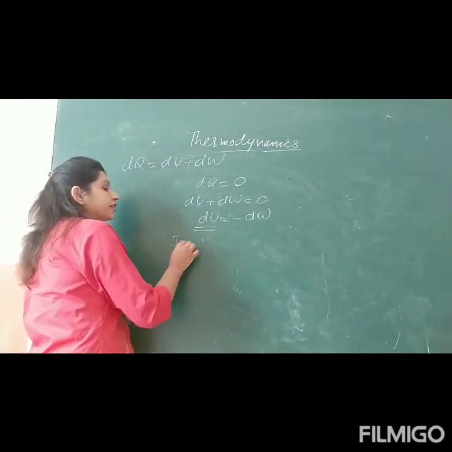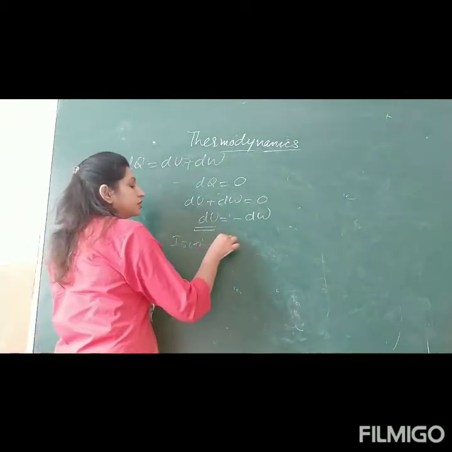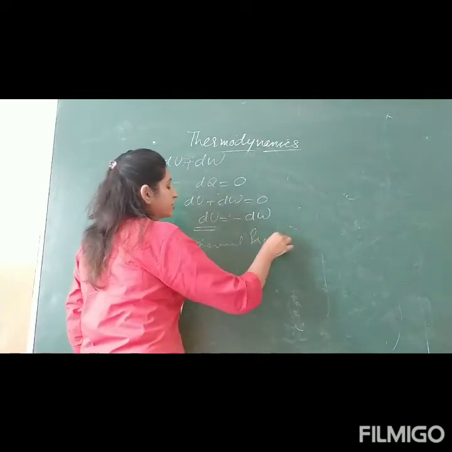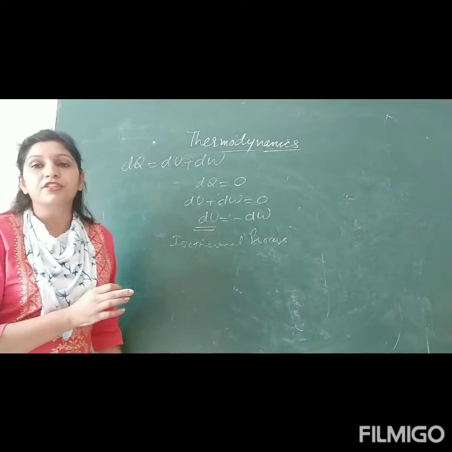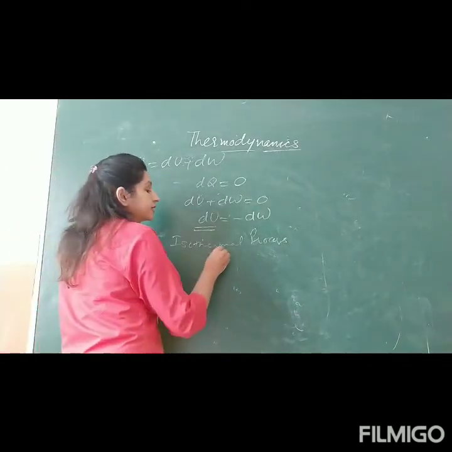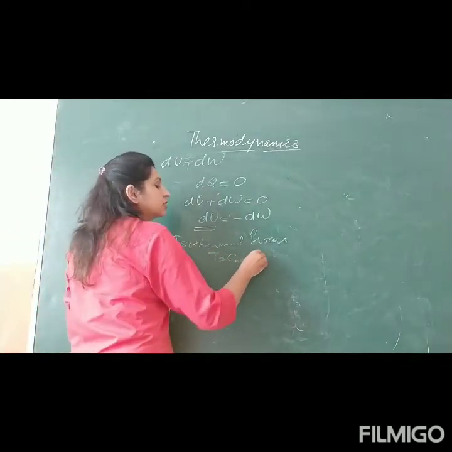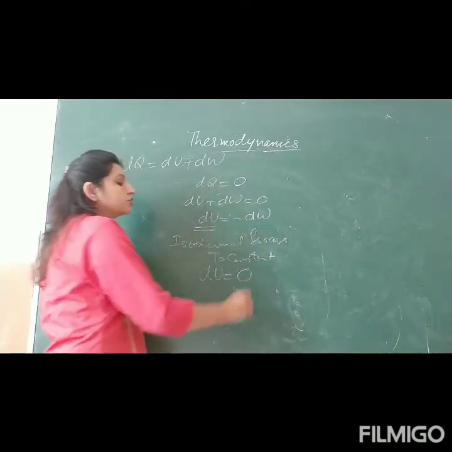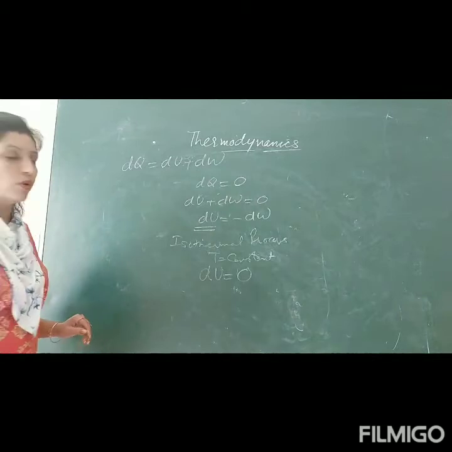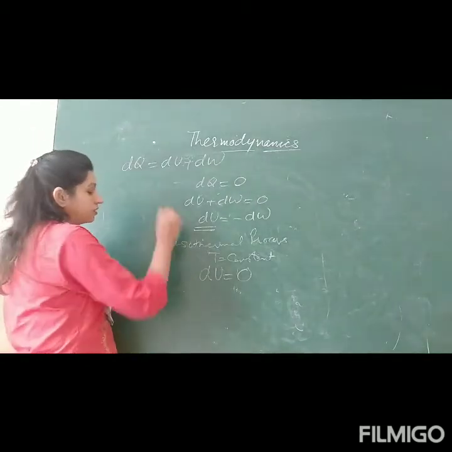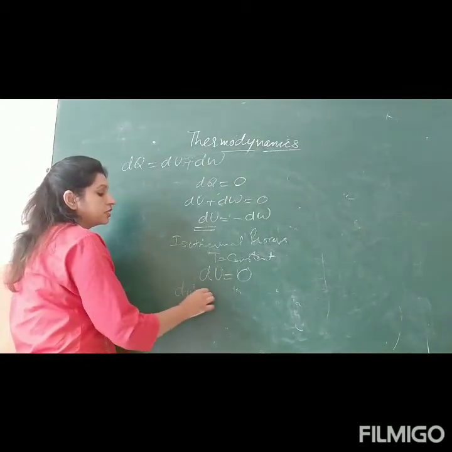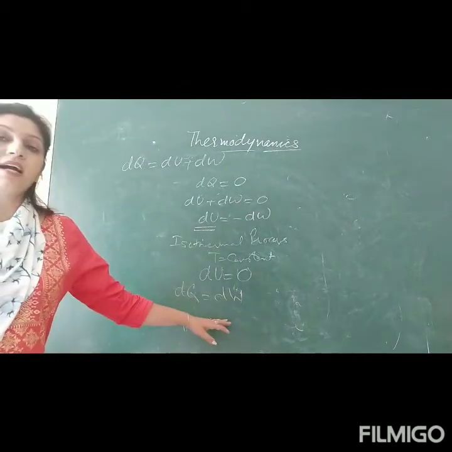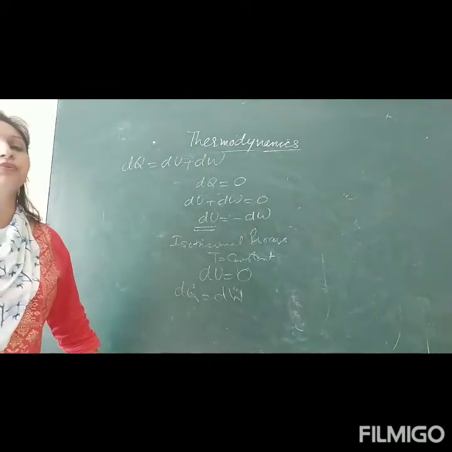Next is the isothermal process. What is there for an isothermal process? There is no change in temperature. If temperature does not change, then T is constant, and there is no change in internal energy. So change in internal energy is 0. Thus, the first law of thermodynamics becomes dq is dw. So whatever heat you are giving to the system, the whole heat is utilized to do the work.